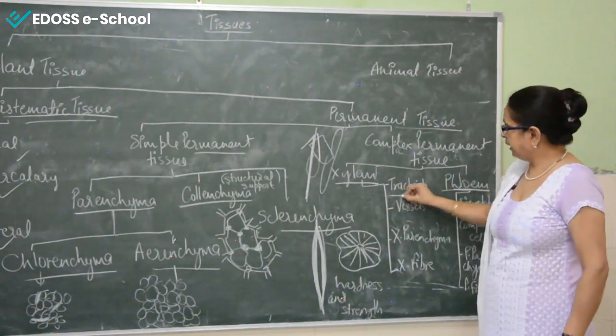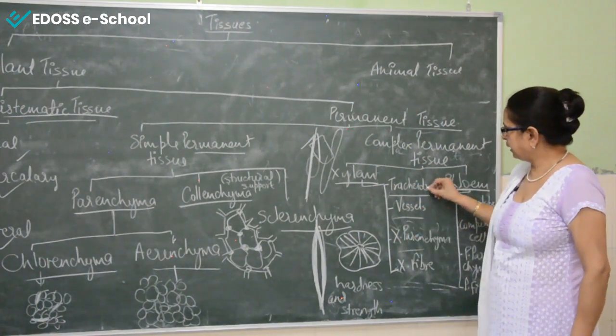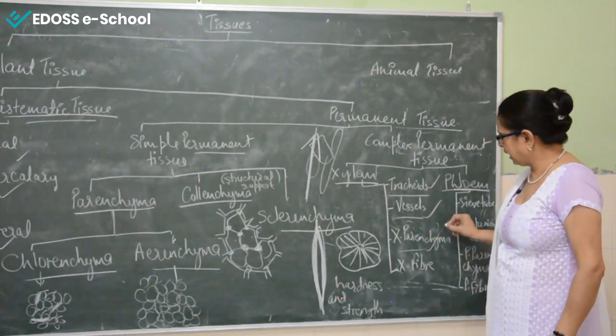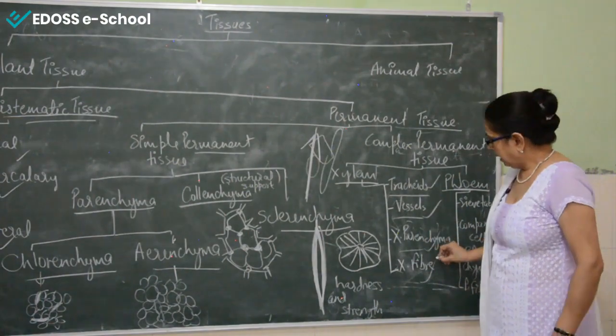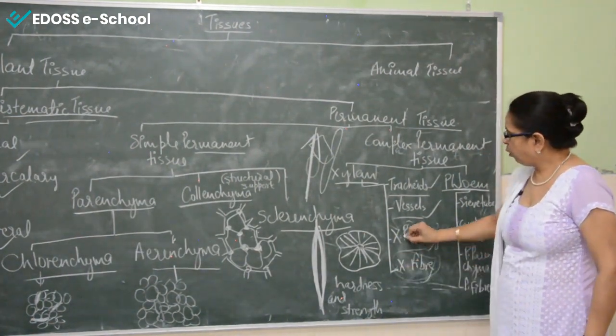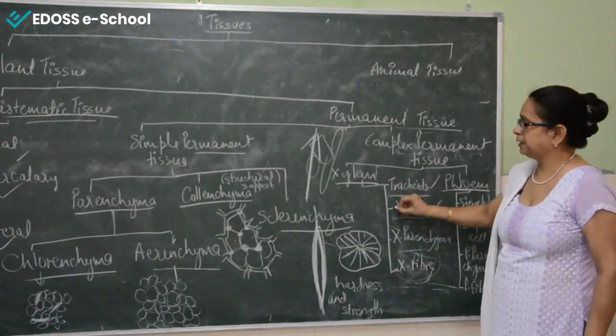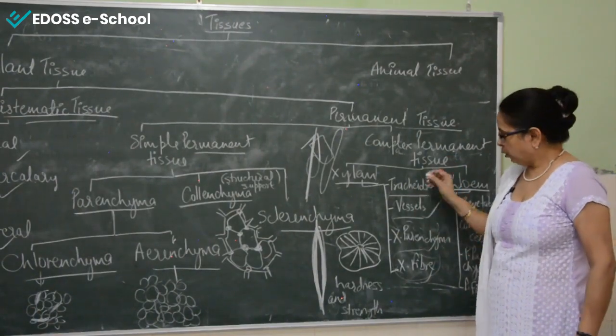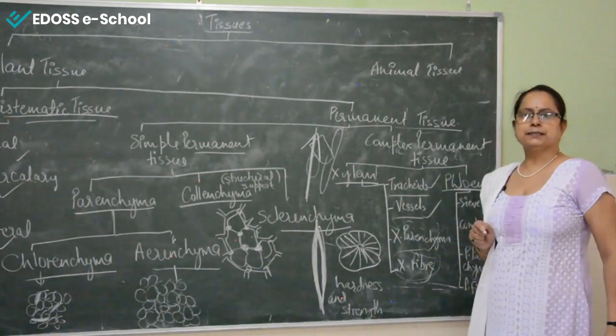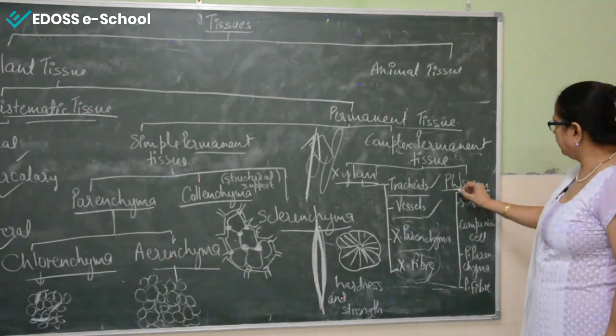And they are again of four types: xylem tracheids, xylem vessels, xylem parenchyma, xylem fiber. Except xylem fiber, all the three types of xylem are living cells, whereas the xylem fiber is a dead cell. Now we'll come to the phloem.